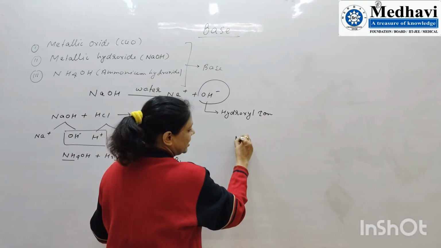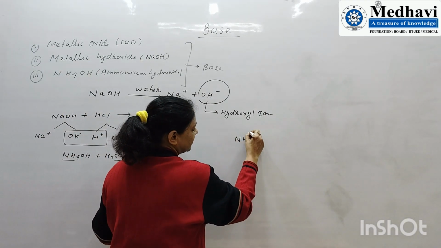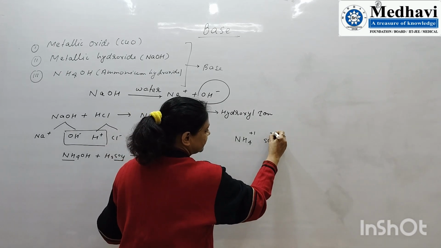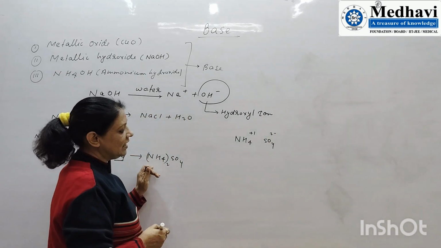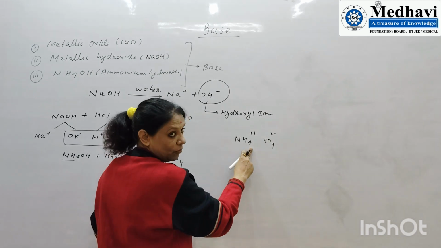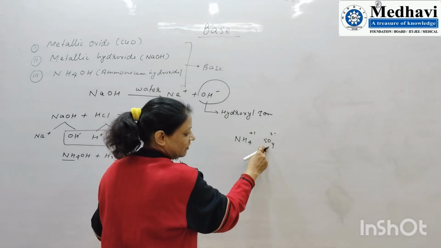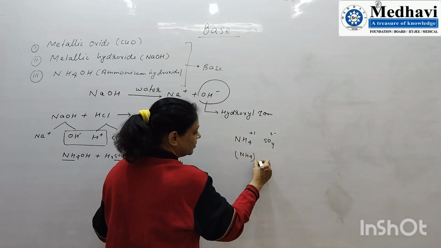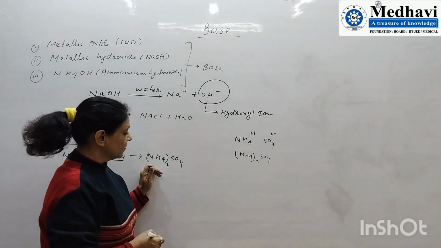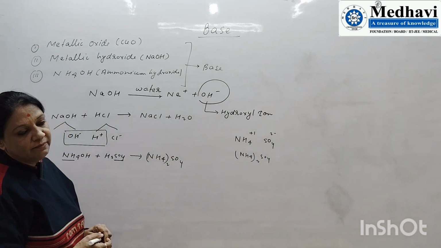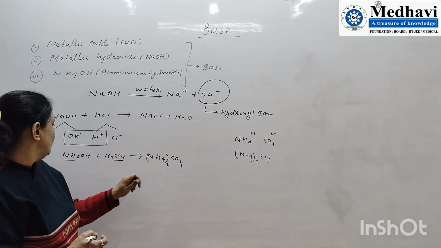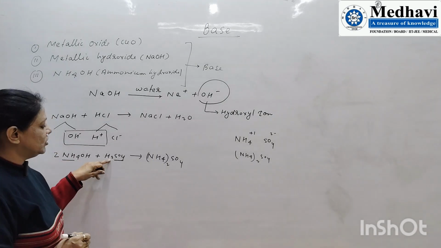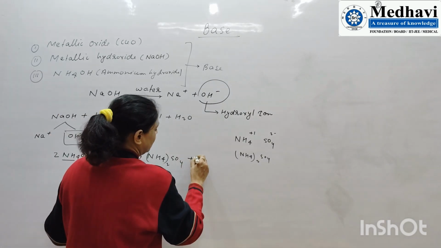The ammonium ion is NH4 plus. The sulfate ion is SO4 2 minus. So the valency of sulfate goes along with ammonium and the valency of ammonium goes along with sulfate. So it will be (NH4)2SO4. Once we make the formula, we can balance it. Here, like 2 ammonium, we can put 2 here. So 2OH and 2H combine to give water.